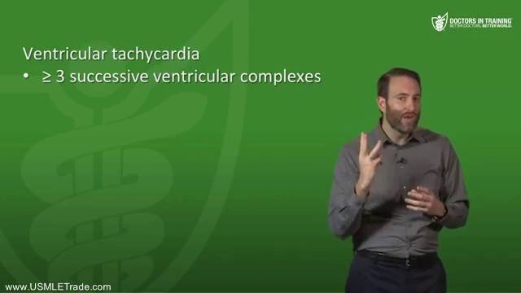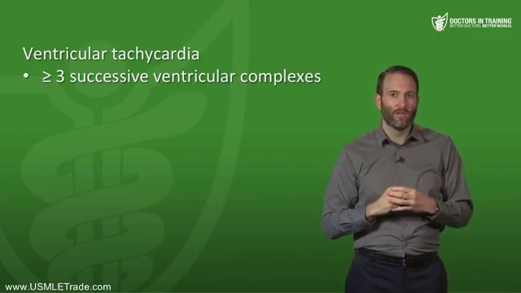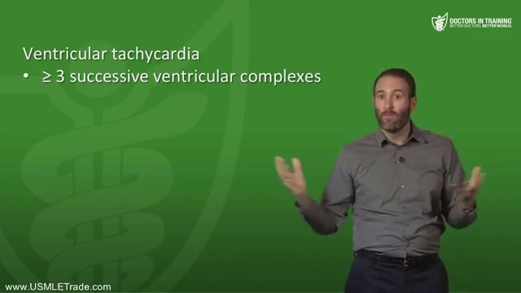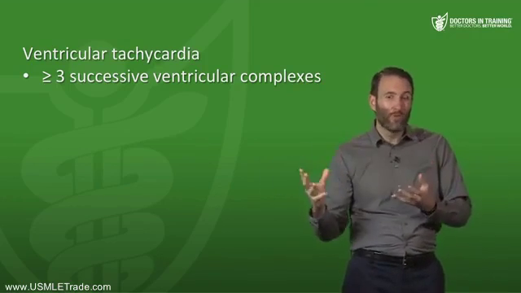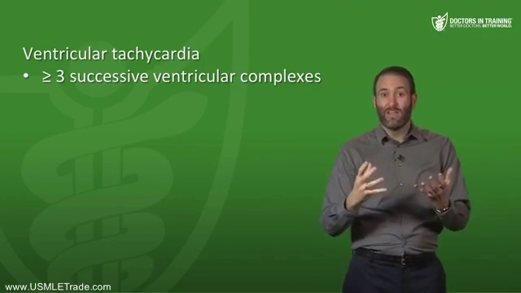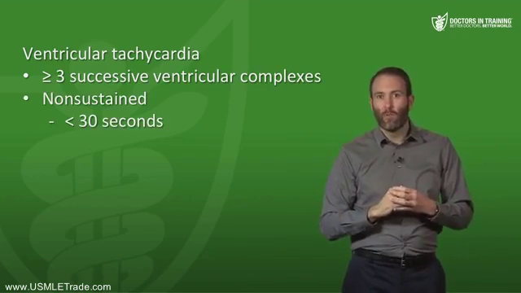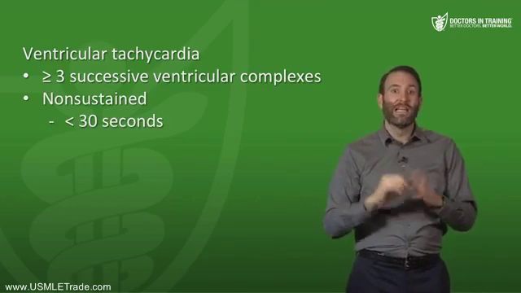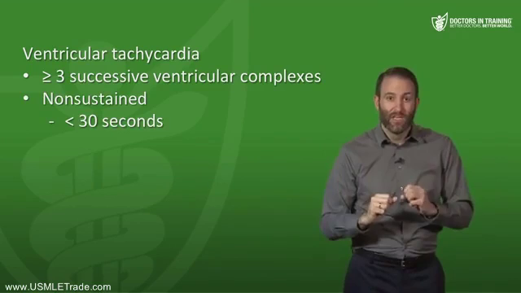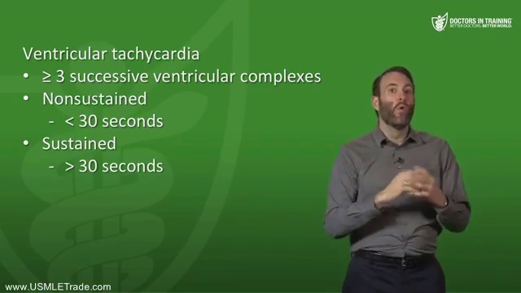Let's move on to ventricular tachycardia. Ventricular tachycardia, or VTach as it is sometimes referred to, is defined as 3 or more successive ventricular complexes. So the signals are coming from the ventricles, but instead of being real slow like what we just talked about a second ago, this rate is very, very fast. Non-sustained VTach is a series of repetitive ventricular beats which have a duration less than 30 seconds. Sustained VTach lasts for more than 30 seconds.